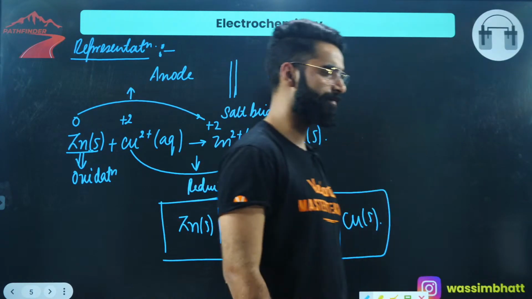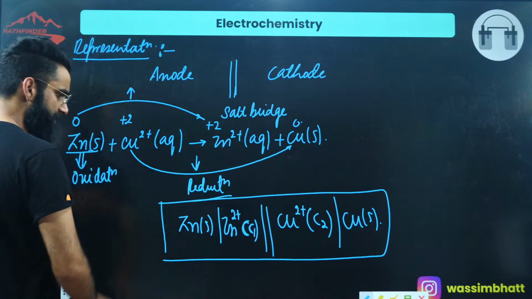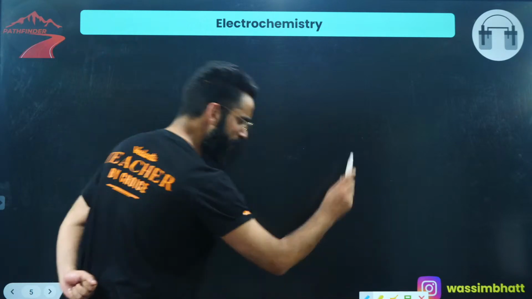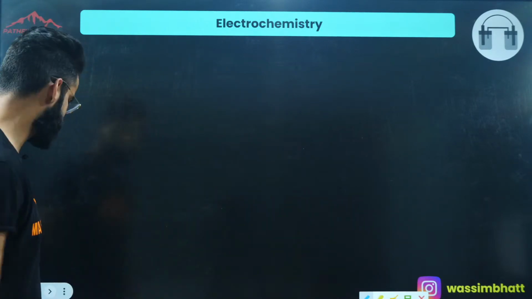This is how you represent your Daniell cell. Okay, let me give you a few more representations of the galvanic cells.